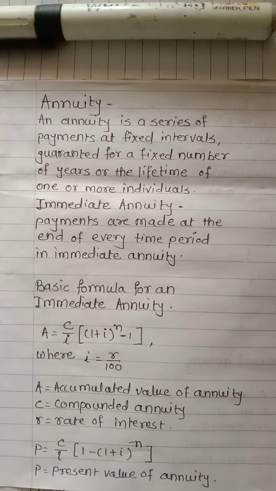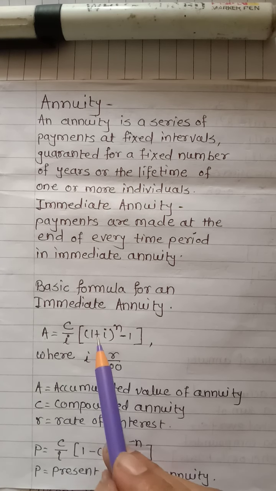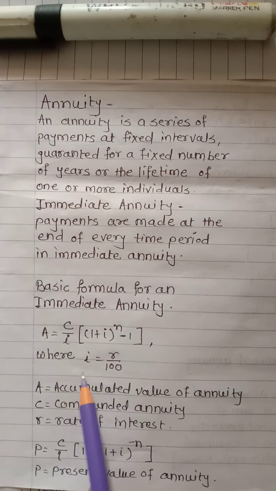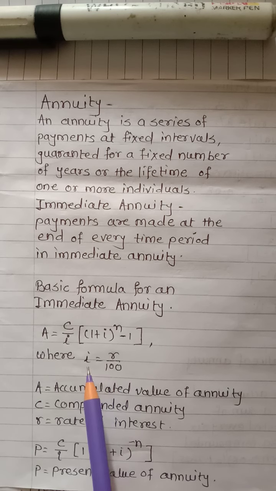Let's start immediate annuity. Payments are made at the end of every time period in immediate annuity. The basic formula for an immediate annuity: the accumulated value A of an immediate annuity for annual payments of an amount C at the interest rate R% per annum compounded annually is given by A is equal to C upon I into bracket (1 plus I) raised to n minus 1, where I is equal to R upon 100. This I is not given in your question. That I you have to calculate.